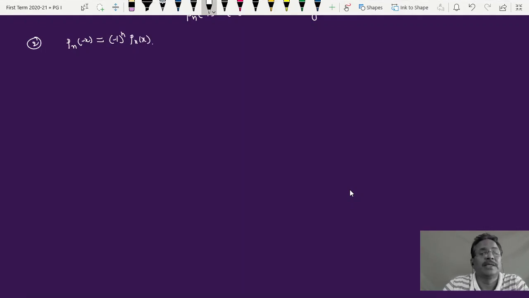That indicates for even values of n, n equal to 0, 2, 4, 6, etc., Pn of minus x and Pn of plus x are the same. But when n is 1, 3, 5, 7, etc., then the sign of Pn of x and the sign of Pn of minus x are different. That is the message we have to take from this particular property.